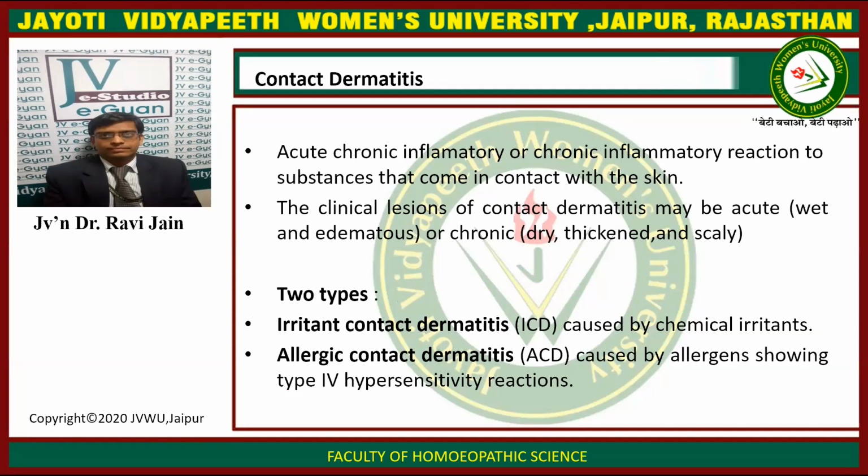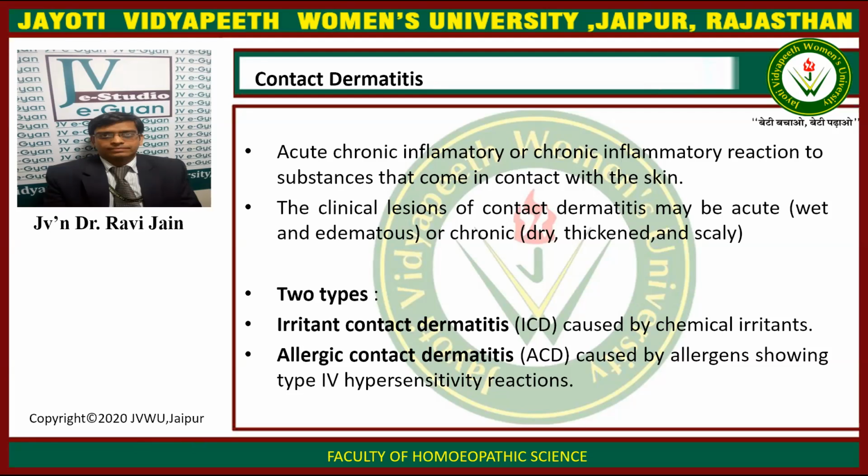What is contact dermatitis? Contact dermatitis is an acute or chronic inflammatory reaction to substances that come into contact with the skin. The clinical lesions may be acute, wet and edematous, or chronic, dry, thickened, and scaly.